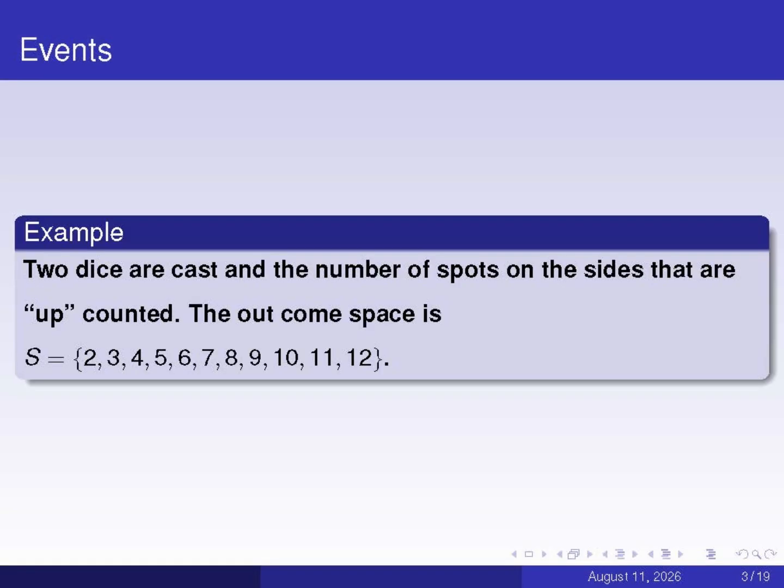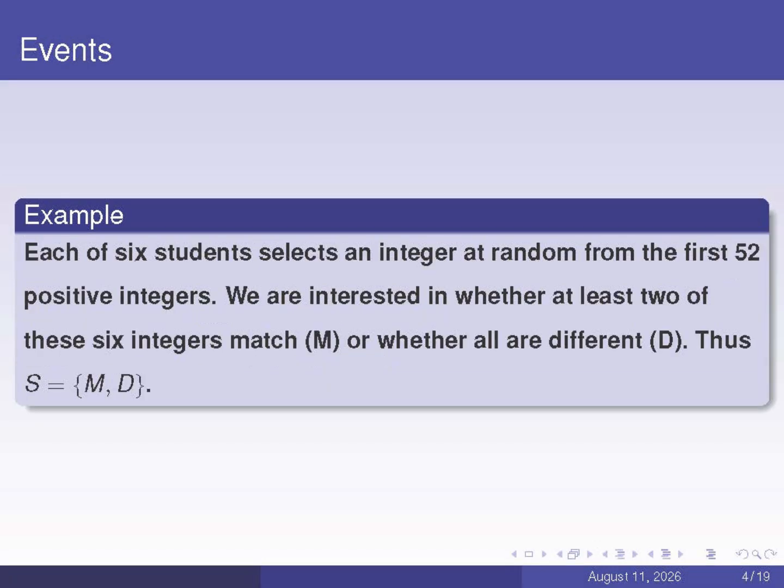If 2 dice are rolled and the sum of the numbers facing up is calculated, the sample space is the set S equals {2, 3, 4, 5, 6, 7, 8, 9, 10, 11, 12}. 6 students each randomly pick an integer from the first 52 positive integers. What we care about is whether at least 2 of the 6 integers are the same, represented by M, or if they are all different, represented by D. So, the sample space is the set S equals {M, D}.